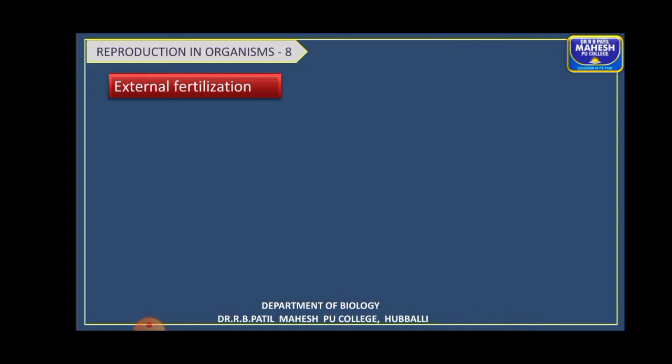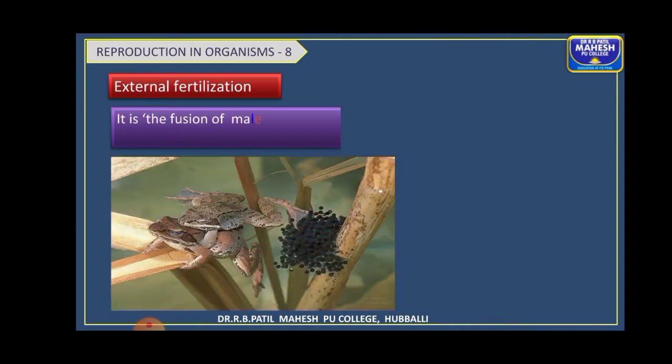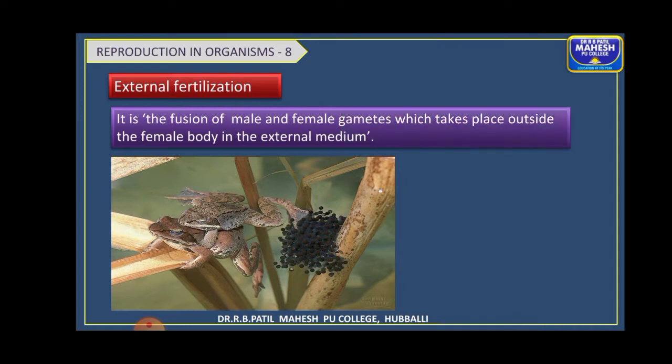Firstly, what is external fertilization? Here, if the fusion of male and female gametes takes place outside the body of the organism, that is outside the female body in any external medium, it is said to be external fertilization or external syngamy. Outside the body in the sense where?